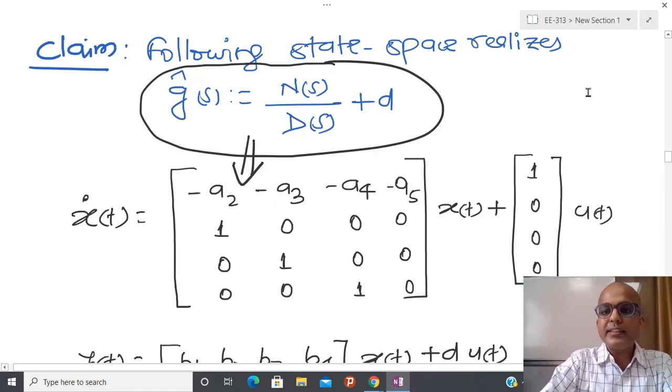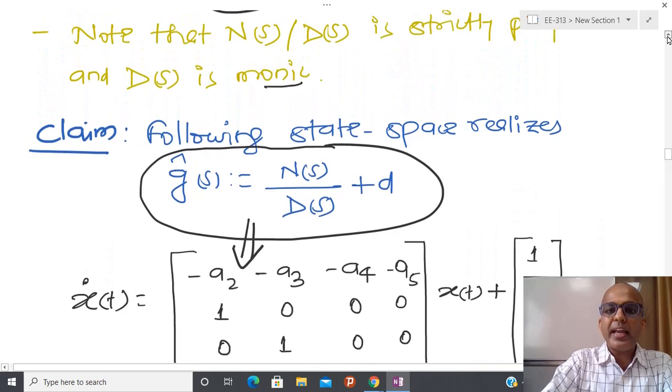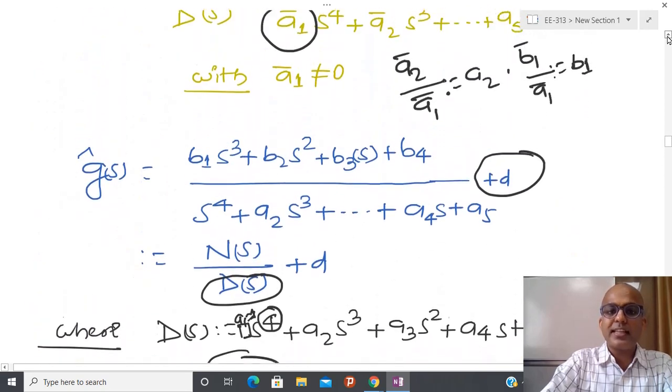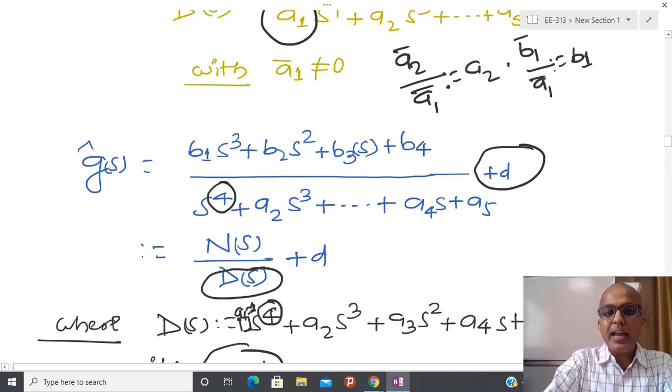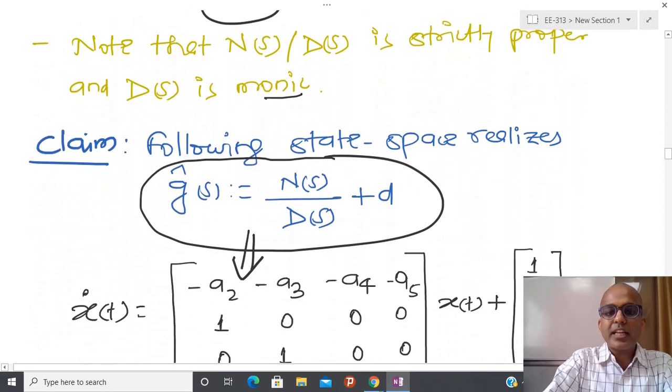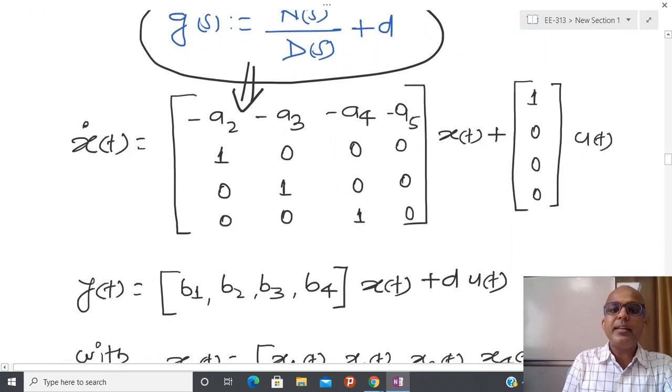And due to that reason, when I started this exercise, I took some kind of rational function that has order 4. So what we are telling is that if I have this kind of transfer function, then that can be realized using this kind of differential equation.